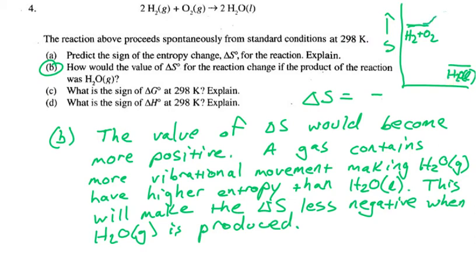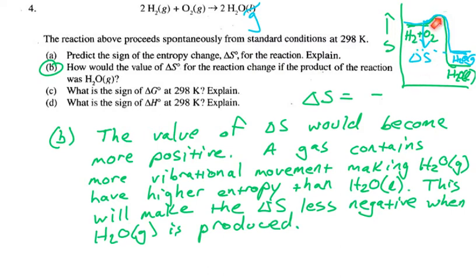So we normally use these kind of diagrams to represent delta H, but we certainly can do it with delta S as well. And since we're talking about, well, what if we were making gas, we think gas has more vibrational movement as well, so its entropy will be higher. And if you look it up in Appendix C, you'll find out that that's true. So the gas version of it will be higher in entropy. So when you do the exact same sort of diagram with the H2O gas, you'll notice that the difference, the delta S here, is going to be smaller. It's still going to be negative probably, but it's going to be smaller. And that's what we're explaining here.